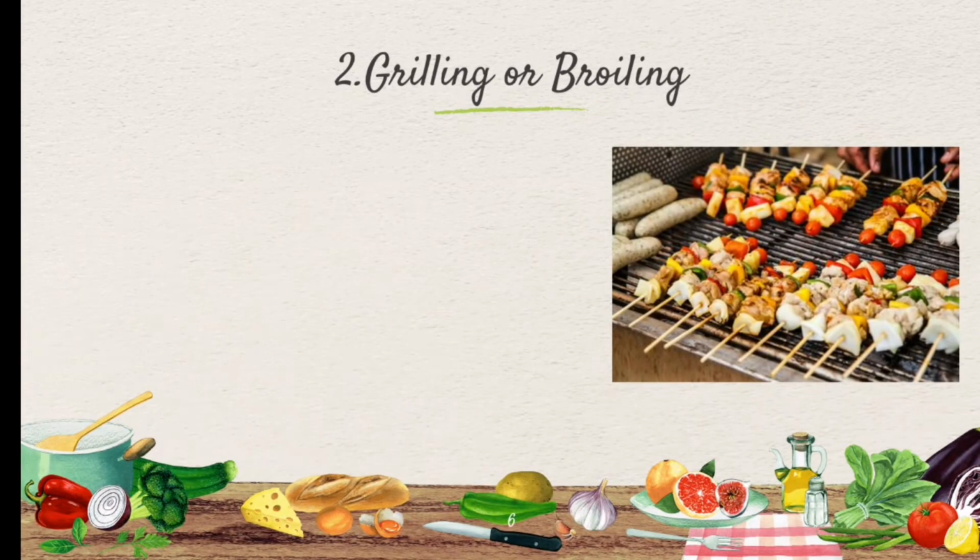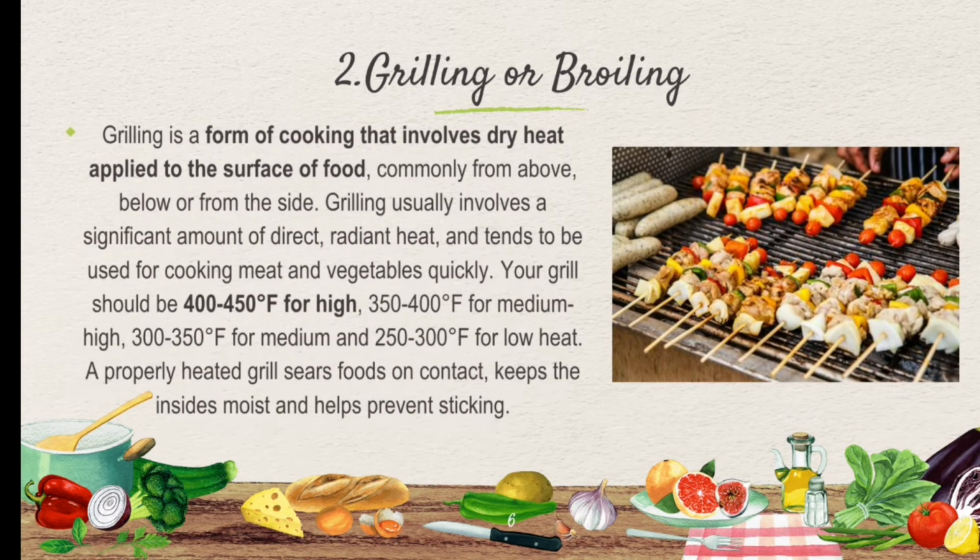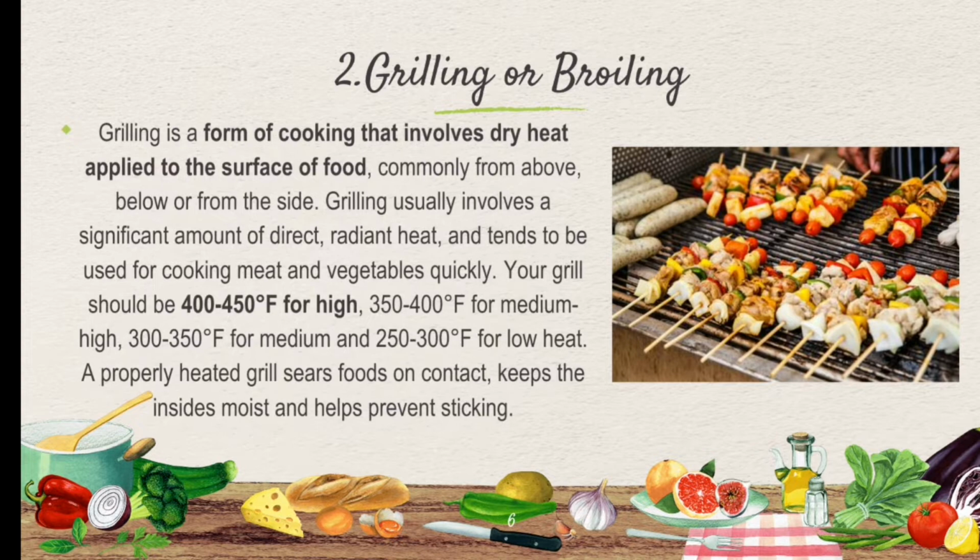Second, grilling or broiling. Grilling is a form of cooking that involves dry heat applied to the surface of food, commonly from above, below, or from the side. Grilling usually involves a significant amount of direct, radiant heat and tends to be used for cooking meat and vegetables